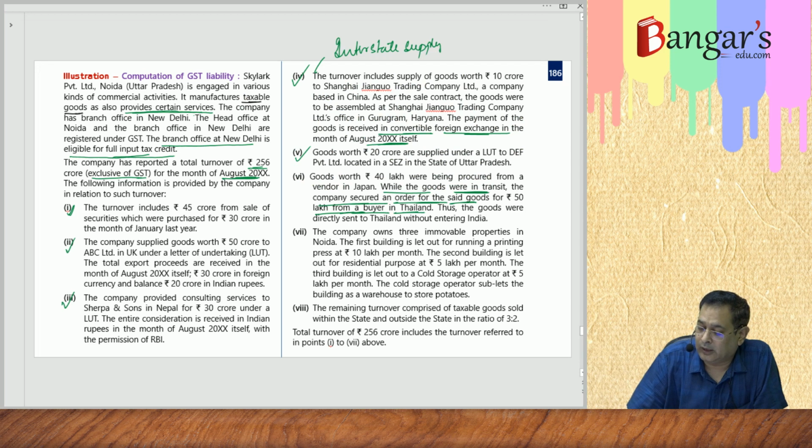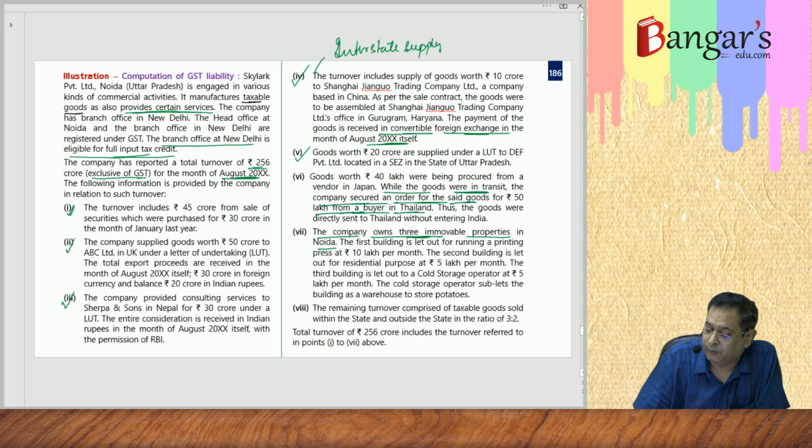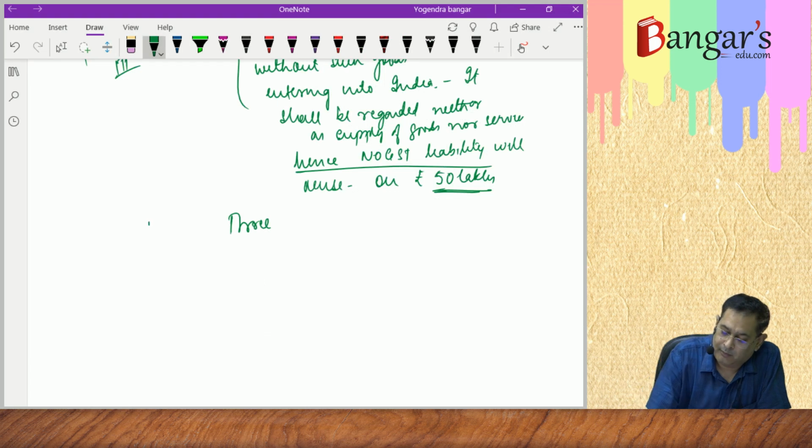Then they say that the company owns 3 immovable properties in Noida. This is the 7th point.